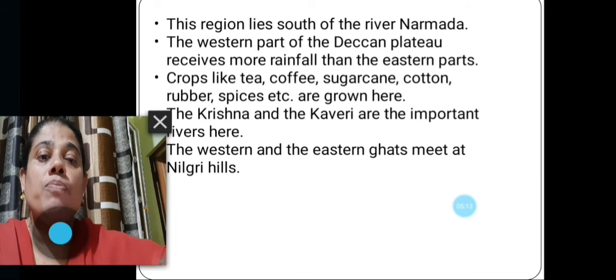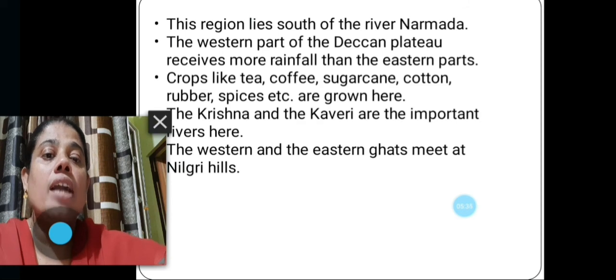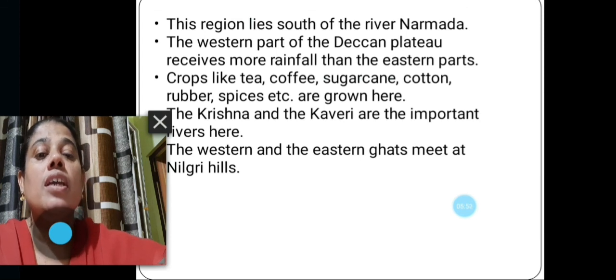Crops like tea, coffee, sugarcane, cotton, rubber, spices, etc. are grown here. The Krishna and the Kaveri are the two important rivers here. The eastern and the western Ghats meet at Nilgiri Hills.